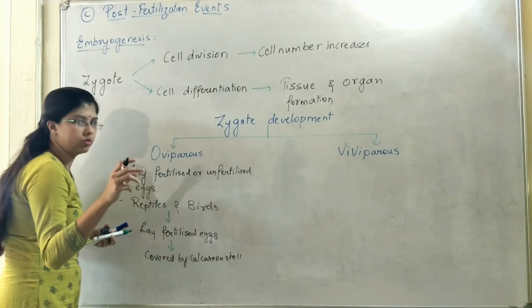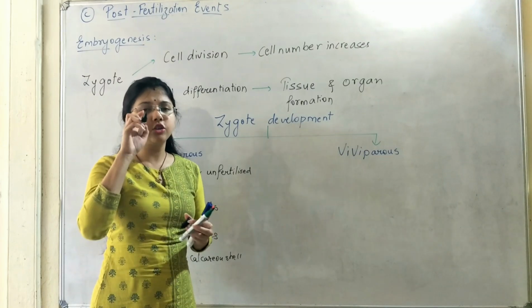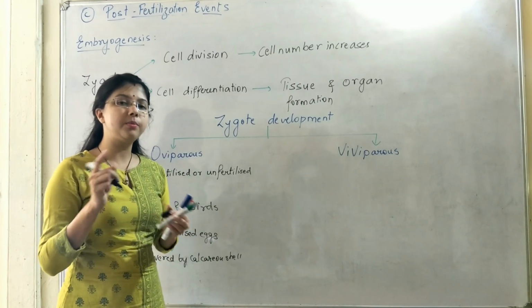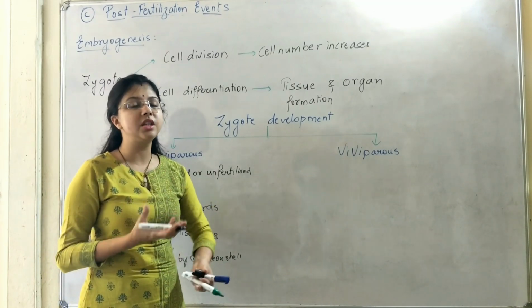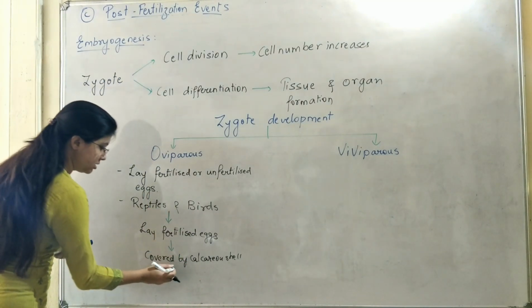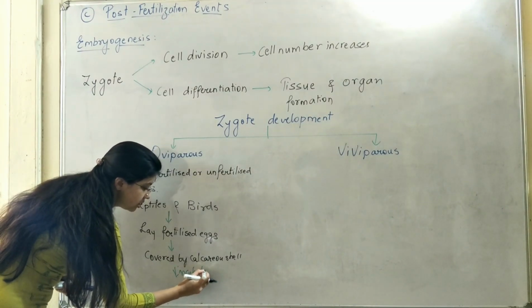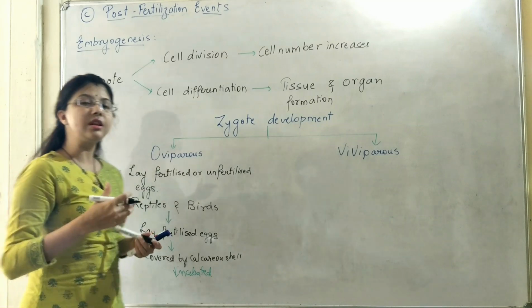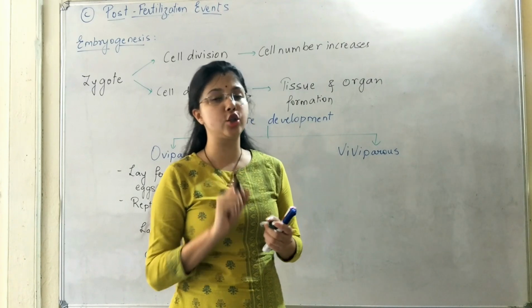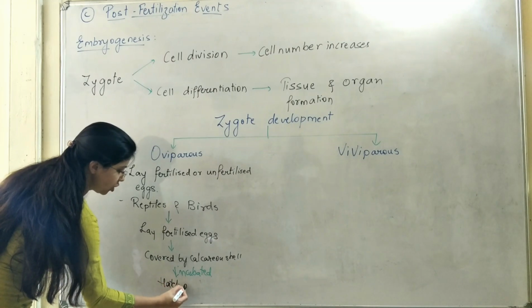You know, right? The eggs which are available in the market, or when you see the eggs of birds generally, or any kind of reptile, generally eggs are covered by a calcareous shell which is made of calcium carbonate. That is providing protection to the yolk or the nutritive material that is present inside. And these eggs are incubated by the parent. That means the parent, after laying the eggs, is going to provide the heat. That period is called the incubation period. Once the incubation is provided, the eggs will hatch out.